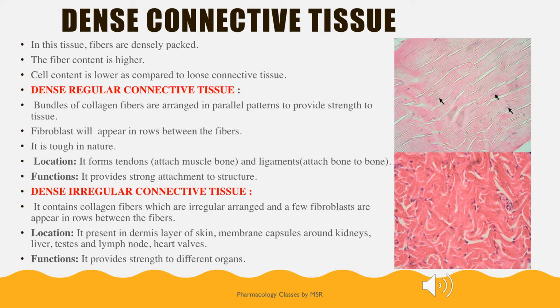The next one, dense irregular, as the name indicates, the collagen fibers are irregularly arranged and the fibroblasts will appear between these fibers. Usually this irregular connective tissue is present in the dermis of the skin, the membrane capsules around the kidneys, liver, testes, lymph node, and also the heart walls. Coming to the functions, it provides strength to different organs.